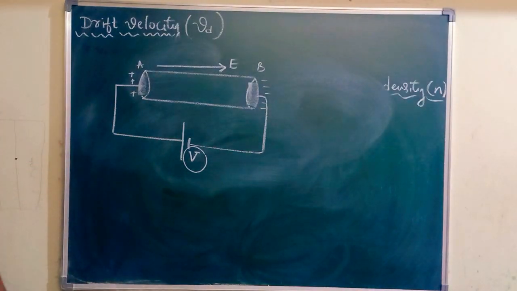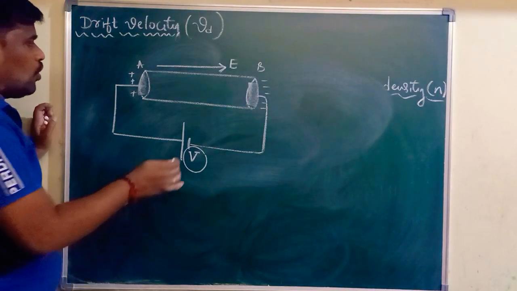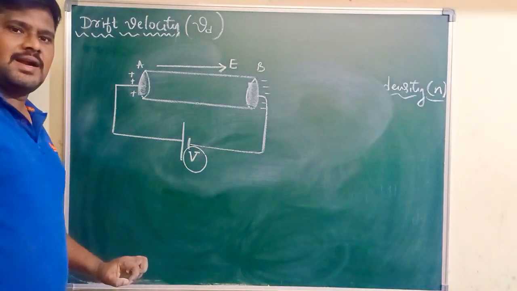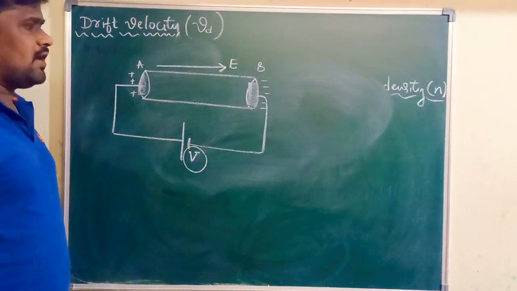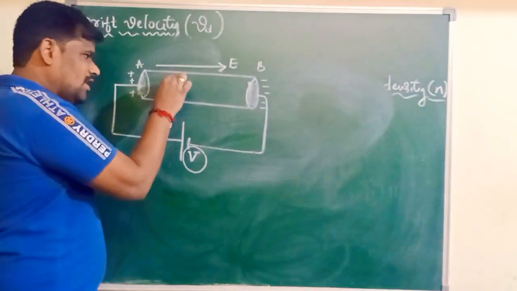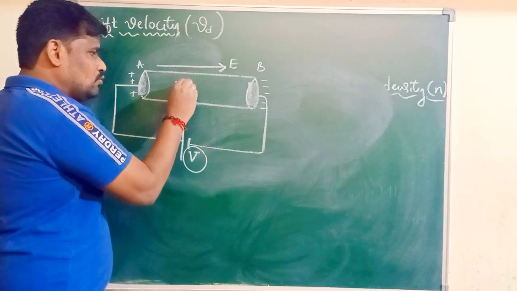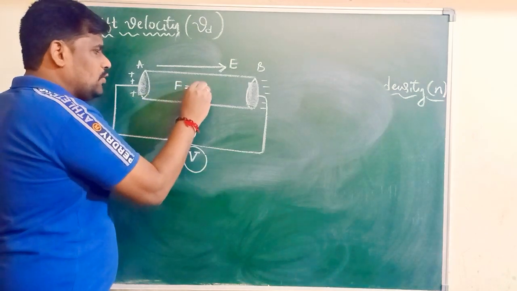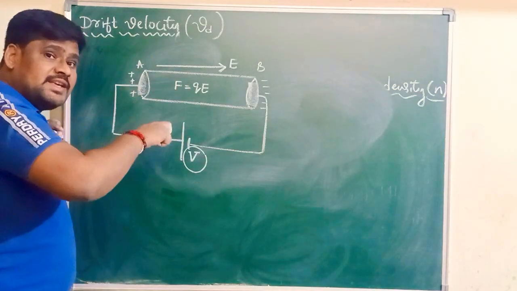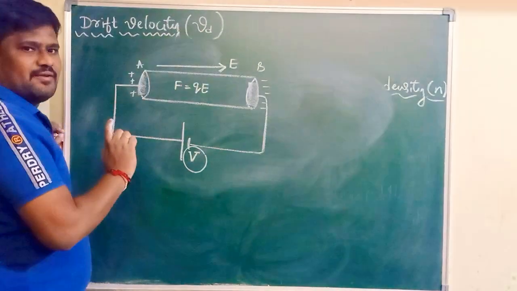When the electric field is set up, whatever free electrons we have inside the conductor will start experiencing a force. Yes, force F equals Q into E is the force experienced by any charge in an electric field.